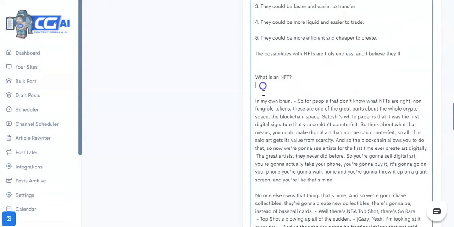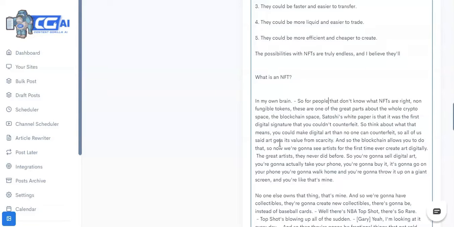Now what it wrote was, in my own brain. So for the people that don't know what NFTs are, right, non-fungible tokens, these are one of the great parts about the whole crypto space, the blockchain space. Satoshi's white paper is that it was first a signature that you couldn't counterfeit. So think about what that means. You could make digital art that no one can counterfeit.